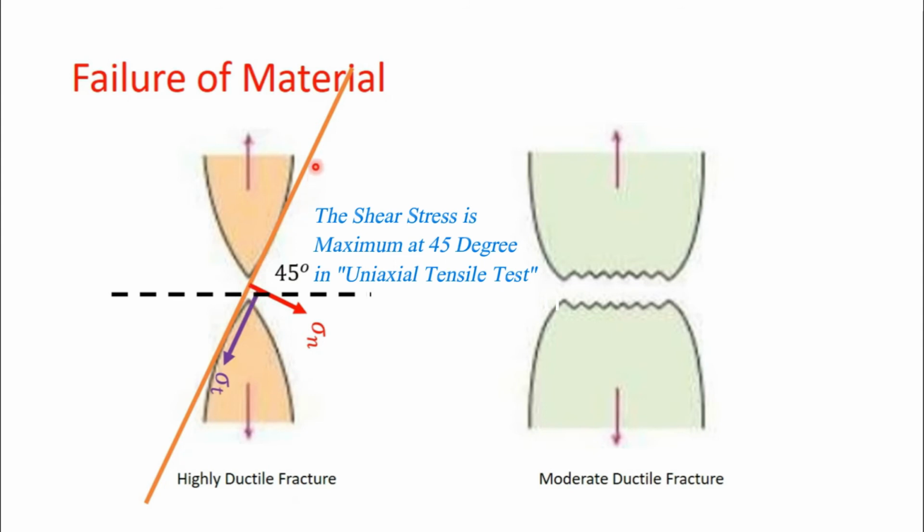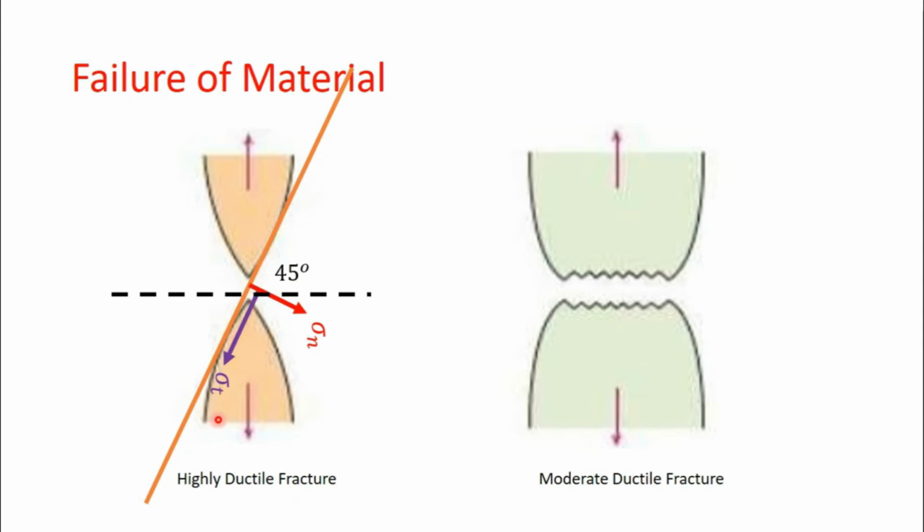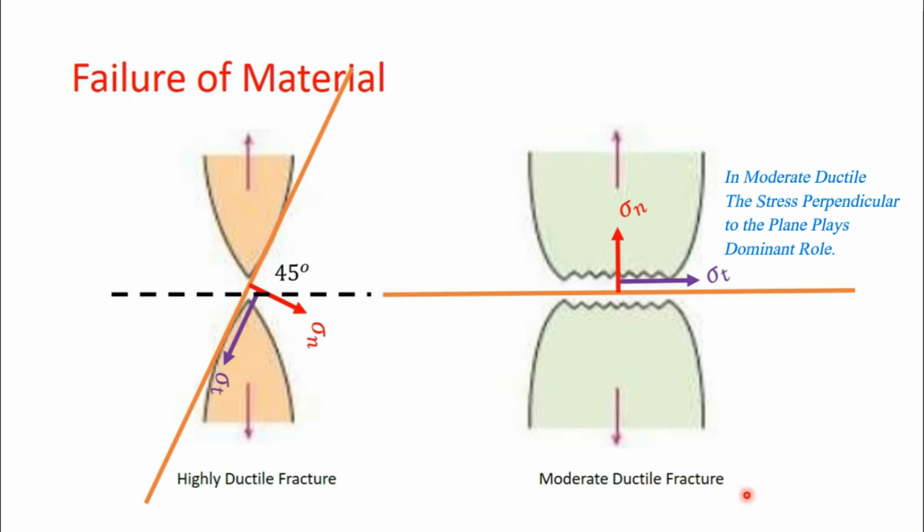And the responsible stress for the failure of this material is sigma t, the tangential stress, and the role played by sigma n will be less, because you can see the failure occurs at 45 degree at this plane. But in moderate ductile fracture, you can see that it is almost at 0 to the x-axis. And in such a scenario, sigma n plays a dominant role in failure, and the role of sigma t will be somewhat diminished with respect to sigma n.